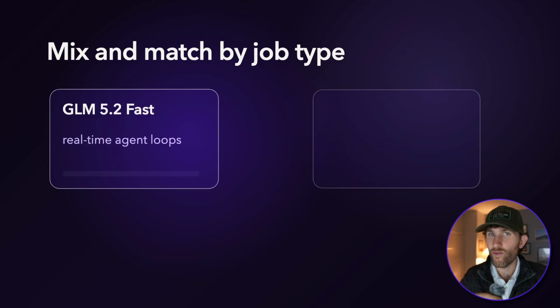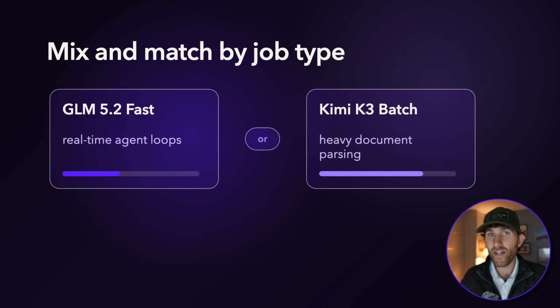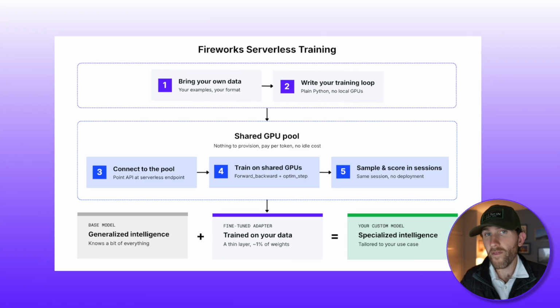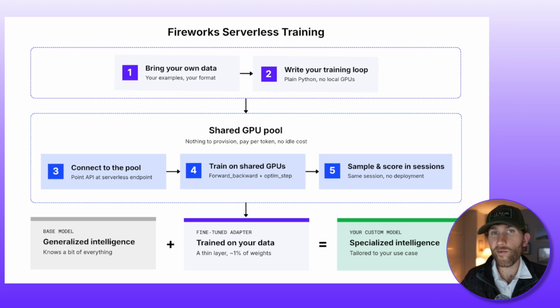You can even mix and match. GLM 5.2 fast for real-time agent loops, and K3 in batch mode for heavy document parsing. So that covers running K3 out of the box. But you can go further. You can fine-tune K3 on your own data right here in Fireworks self-serve through the same SDK you already use.